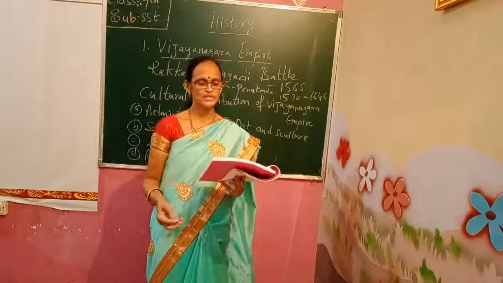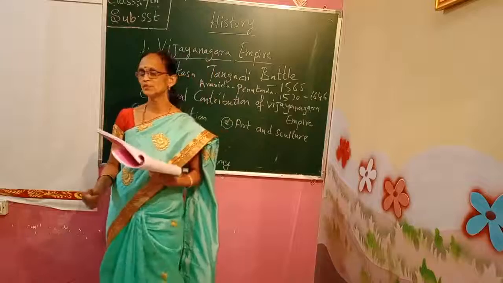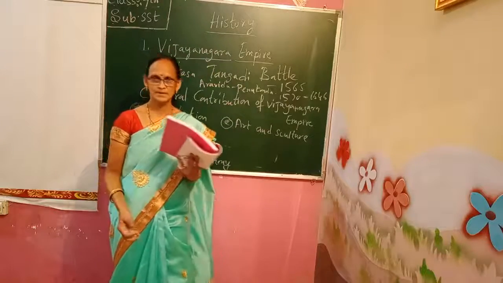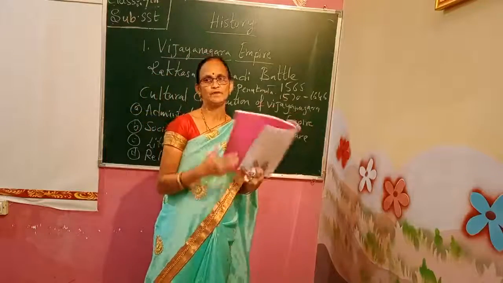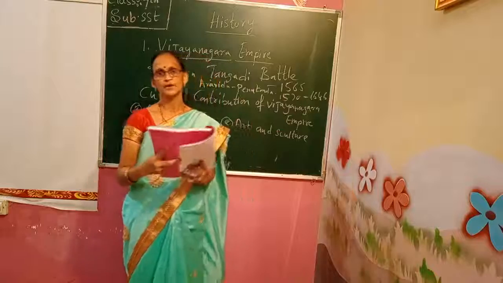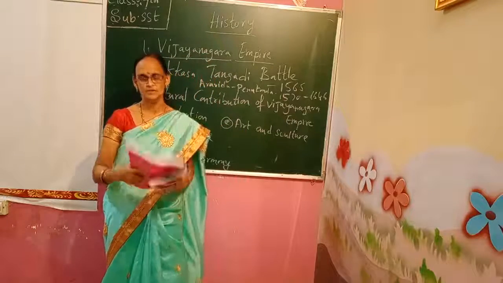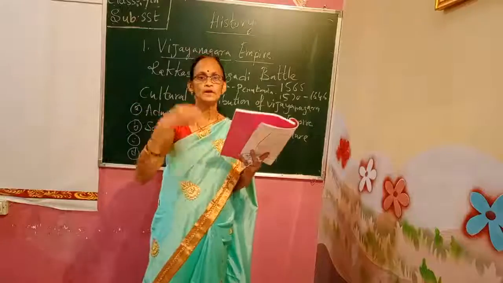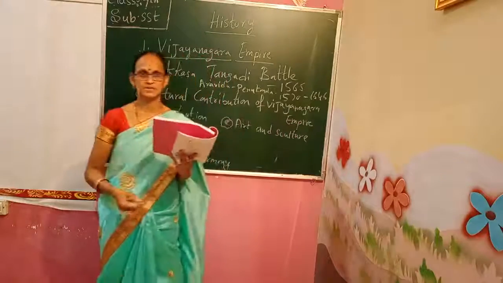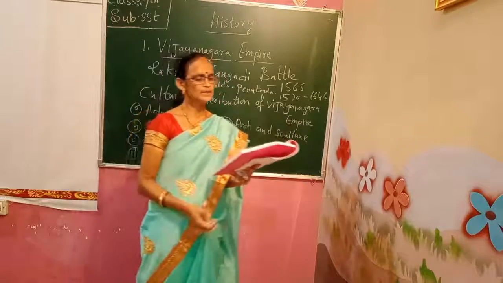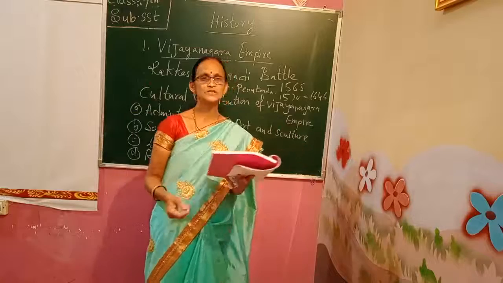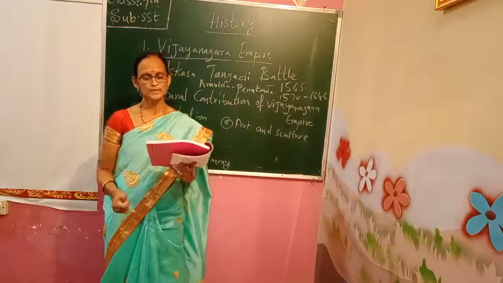So golden coins were in use. As I told you in the first part, there was a varaha. Varaha means it is a coin. Which type of coin? It was a gold coin they used for doing business. Yes, gold coins were in use, and pictures of gods and goddesses were attached to these coins.